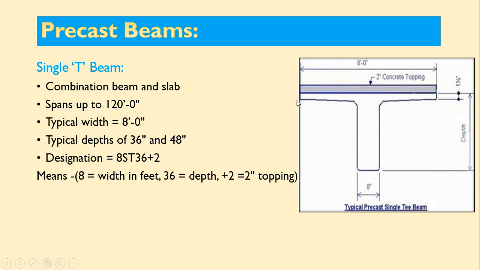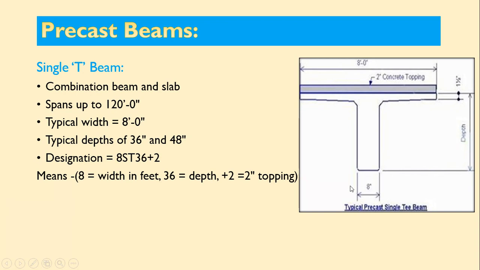Typical width is 8 feet. Width will always be 8 feet. Typical depths are 30 inch and 40 inch, or 36 inch and 48 inch. Designation can be used as 8ST36+2. The meaning is that 8 stands for width in feet, ST means single T beam, 36 is the depth, and plus 2 means a 2 inch topping is provided. So the depth varies from 36 inch to 40 and 48 inch.